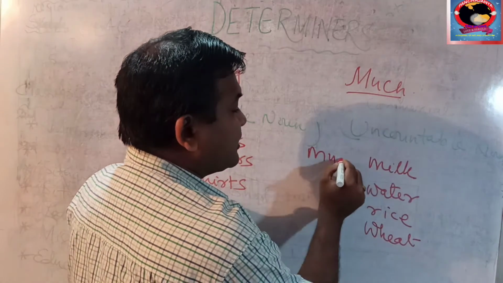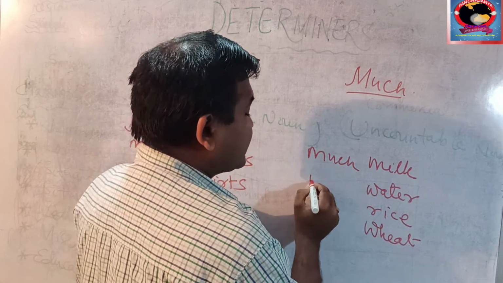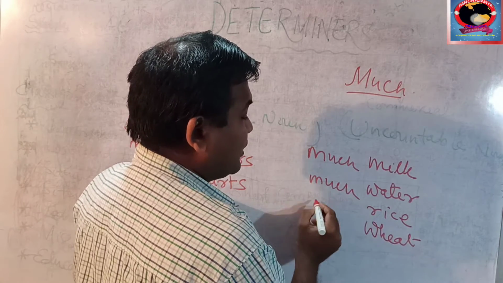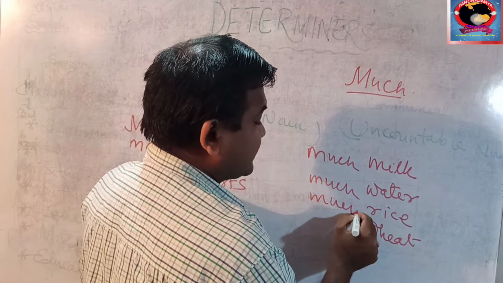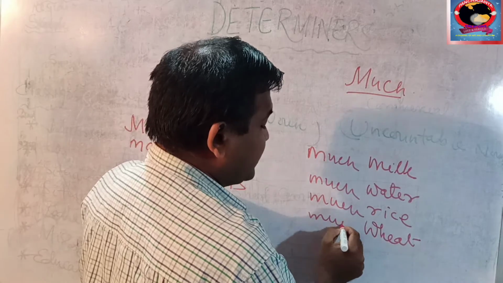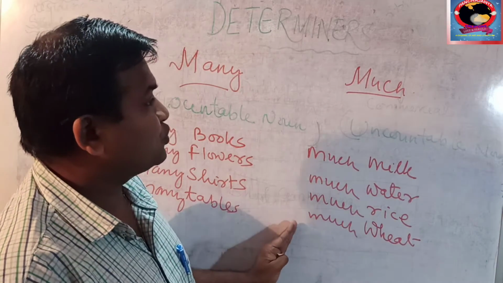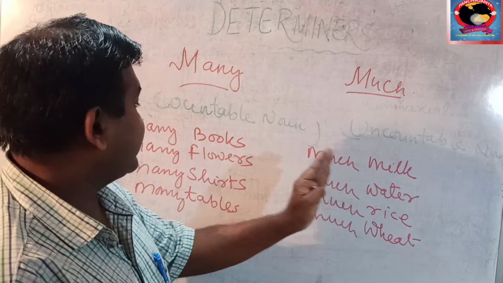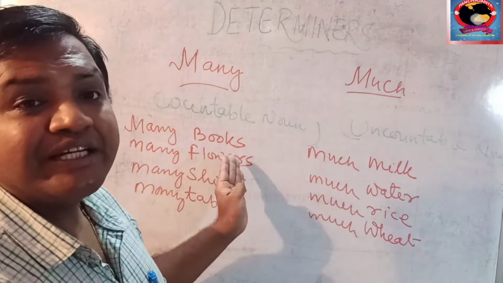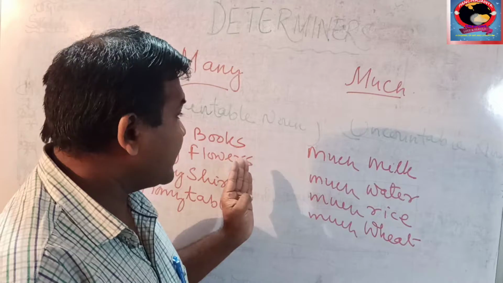The same way, much milk. I do have much milk. I do have much water. I do have much rice. I do have much wheat. So much is used with uncountable nouns and many is used with countable nouns.